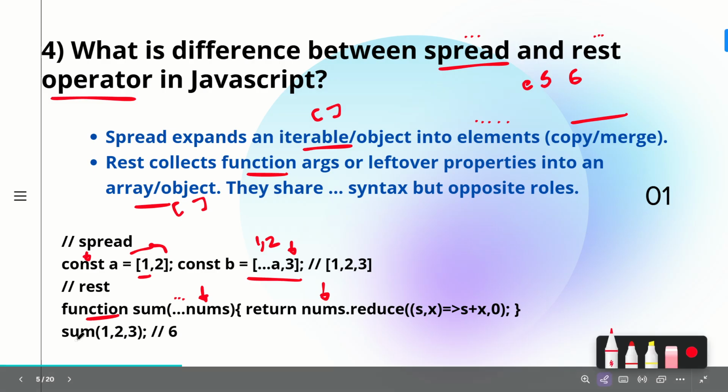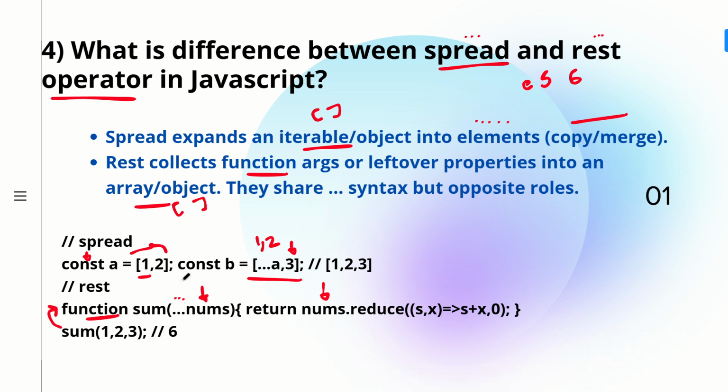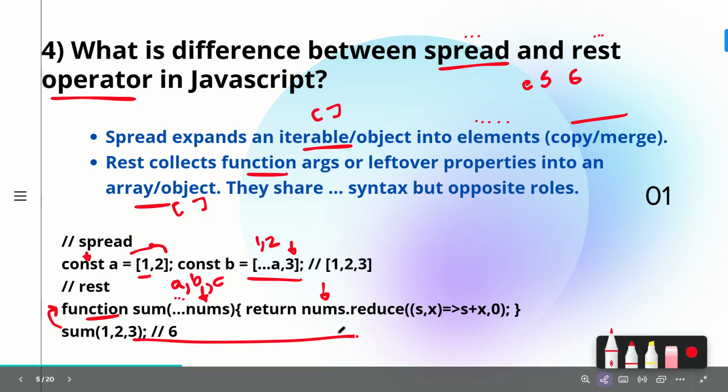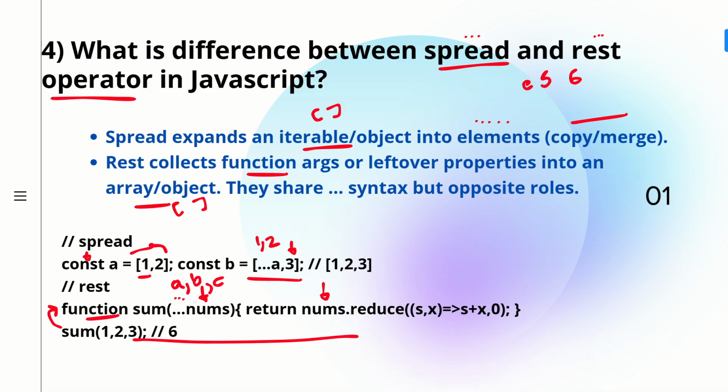Here you can see you're calling sum with 1, 2, 3, and you could have individually accepted it as a, b, c, right? And what if you are passing some 100 elements to sum? How will you do that? You will have to make use of 100 variables, a, b, c, d and so on, right? That is going to be difficult.